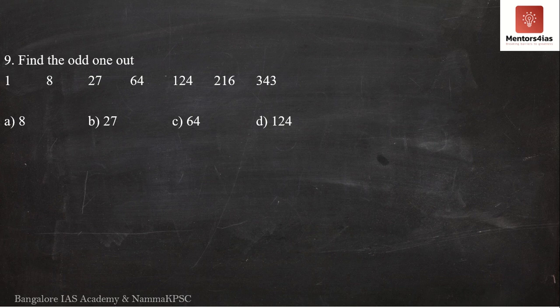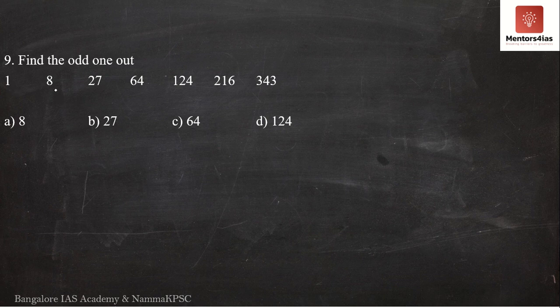Let me move on to the ninth problem over here. So we have 1, 8, 27, 64, 124, 269, 343. Now, what did I mention in one of the problems earlier in the beginning of this session? Whenever you have 1, always check for 1 square or 1 cube or something like that. Okay, so let me check here.